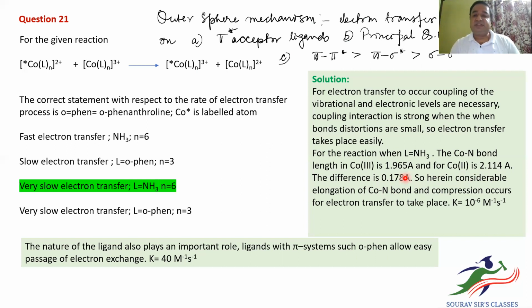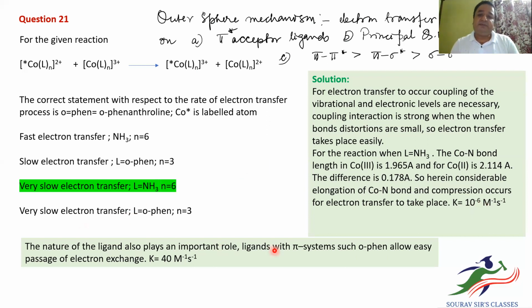So because of this elongation of the Co-N bond, which will take place when +3 goes to +2, and compression, which will take place when +2 goes to +3, the rate is going to be slow, which is 10 to the minus 6 per mole per second.